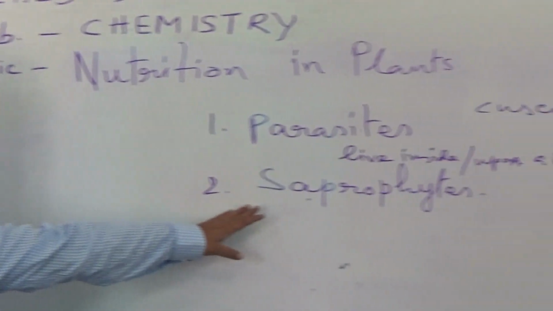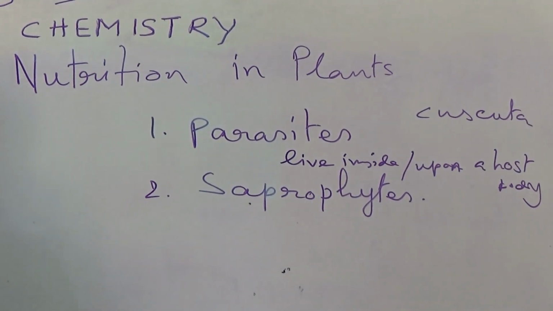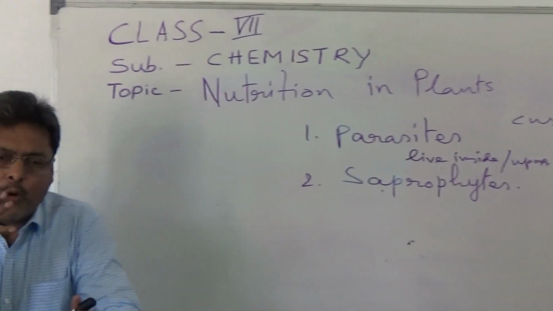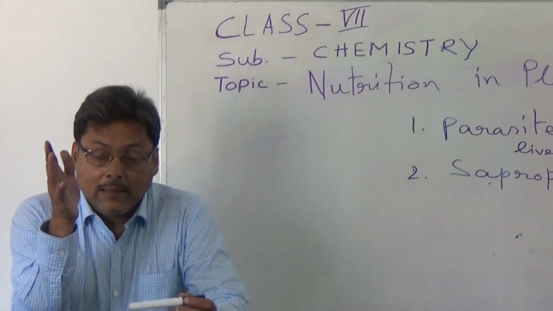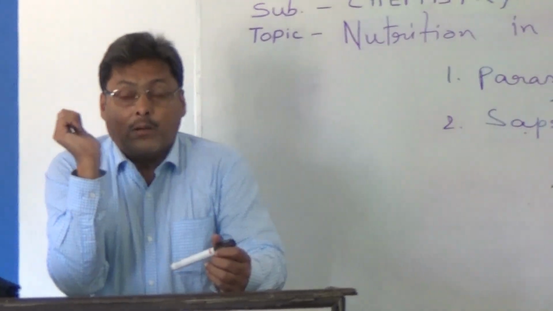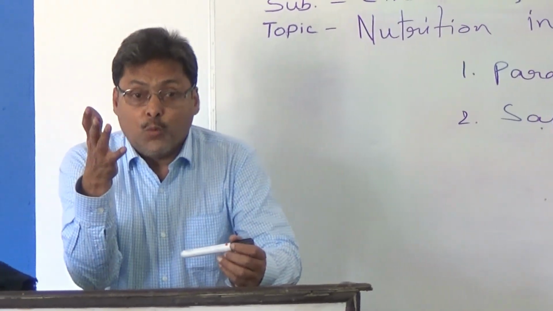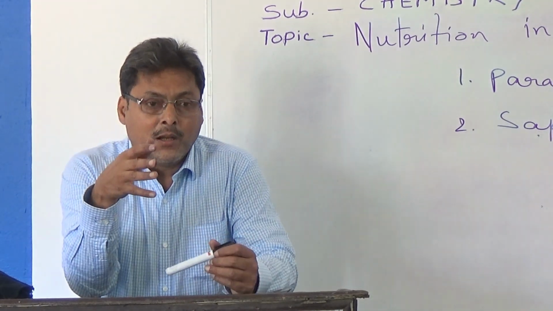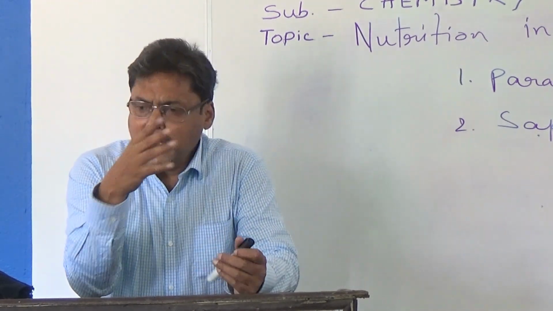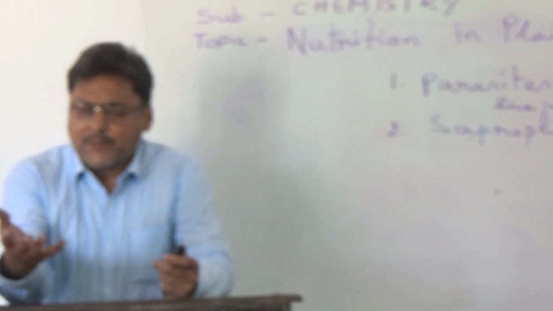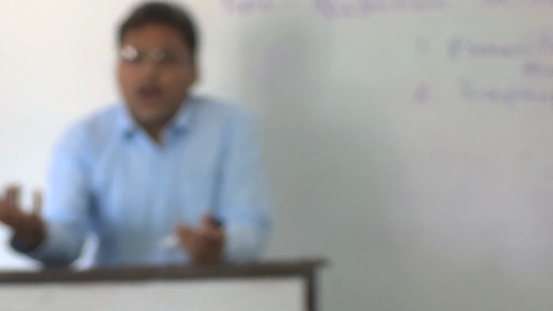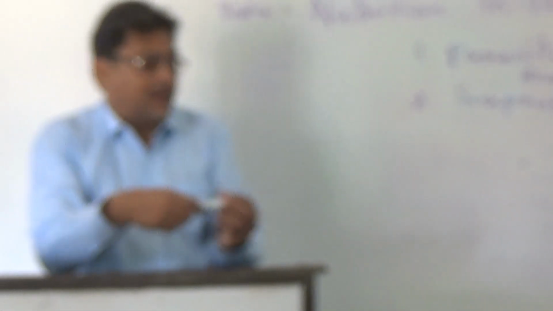Second type of heterotrophic plants is saprophytes. This you have also seen very commonly. Fungus is a very common example: mushrooms, bread mold, yeast. Bread mold you can see if you keep some bread in the open air in a damp place, very soon some fungus develops on it.